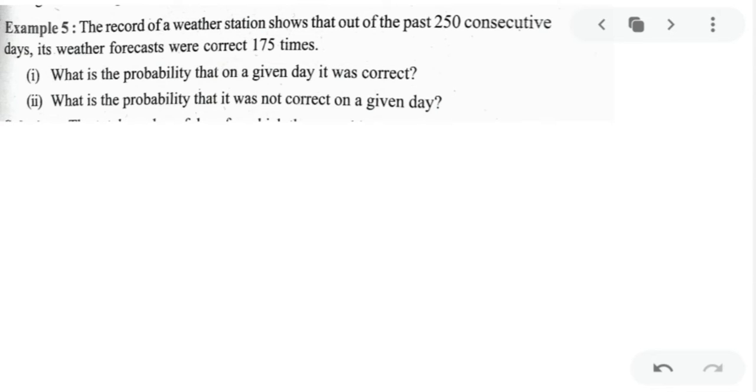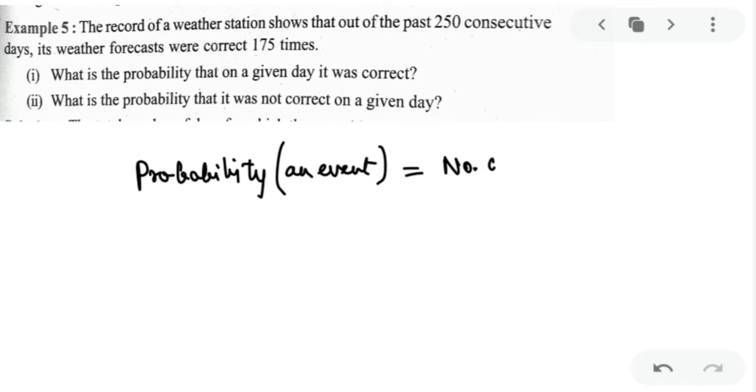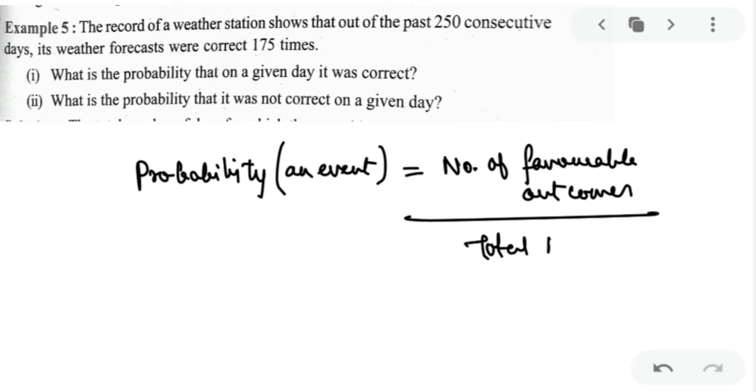Now, my dear kids, you must have come across the word probability. What is probability? In our daily life, we come across the word probability, right? We keep on saying most probably will go around, will go somewhere out. So that is what it is, getting your favorable outcome out of the total outcomes. That is probability. So what is the formula for probability? Probability of an event is equal to number of favorable outcomes upon total number of outcomes.